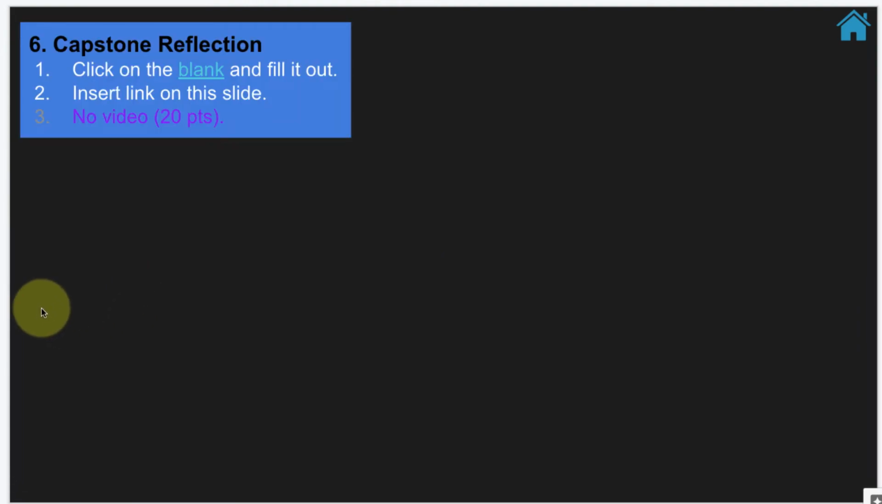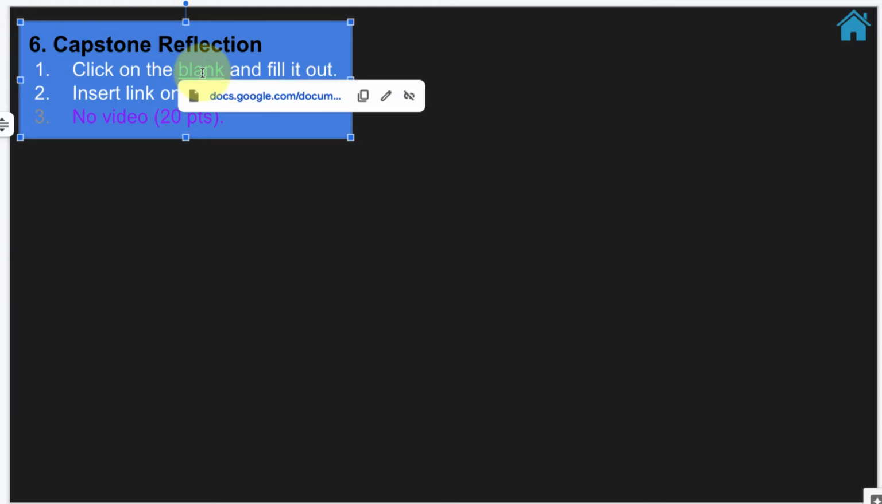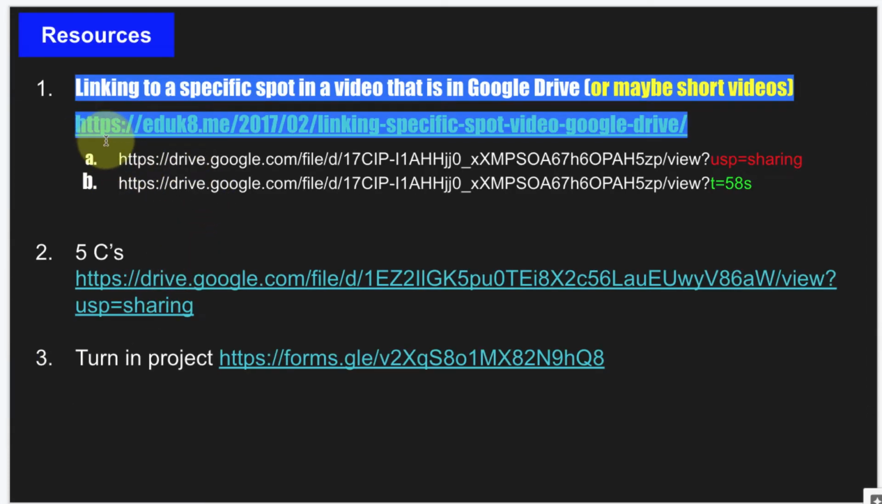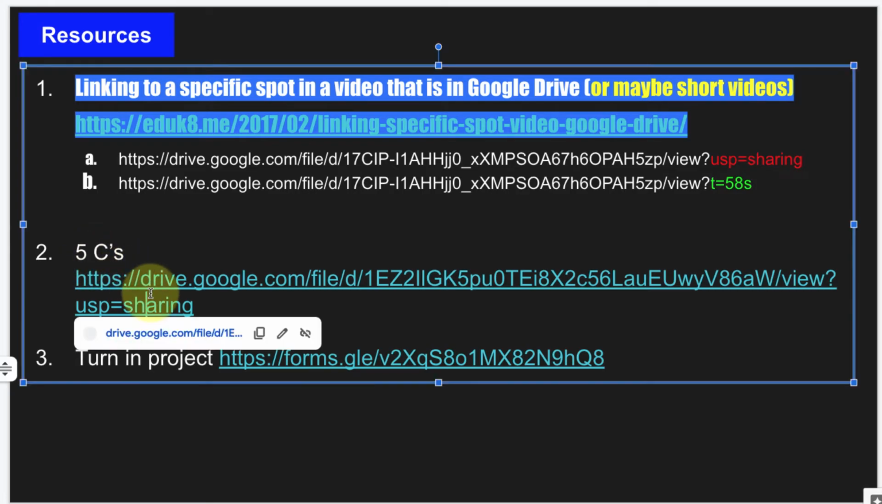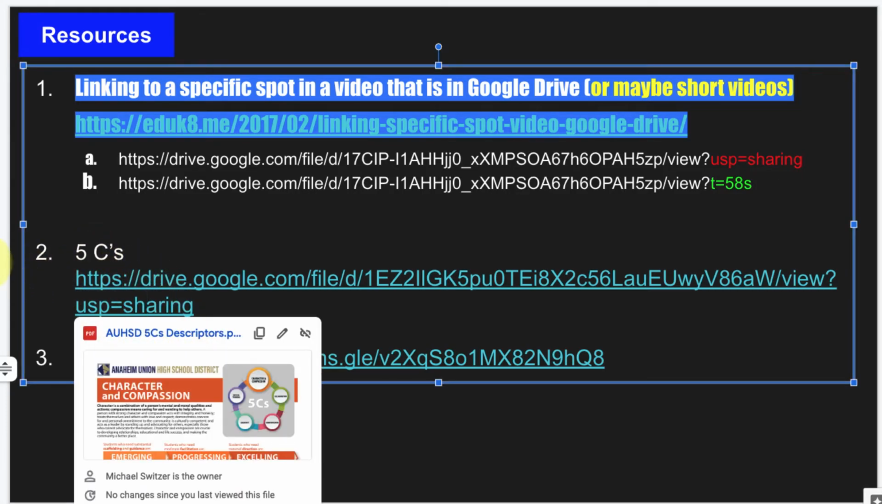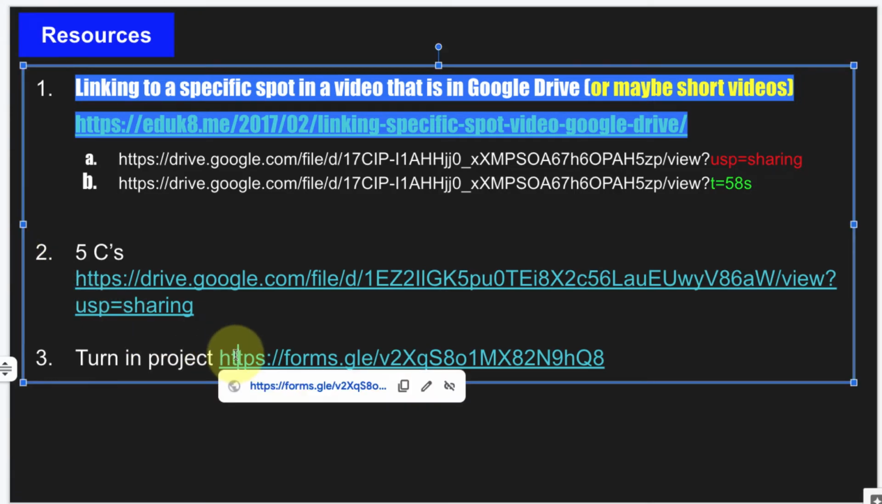Okay, capstone reflection. I need to find a blank for you guys. Go ahead and click on that. Fill it out. Fill out everything. What did I say? Everything. All 5 C's. And if you don't know what the 5 C's are, I will show you other resources. Here's some resources. If you are just recording one long video, then you can learn how to break it up and hyperlink it. This one is showing you the 5 C's, to help you fill out the capstone. And this is where you turn in your project.